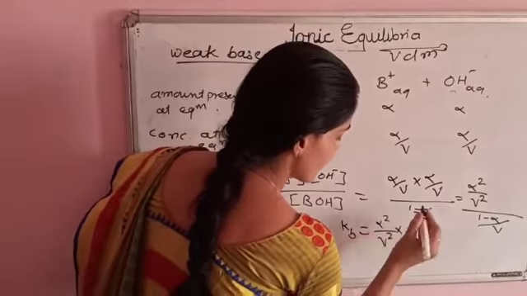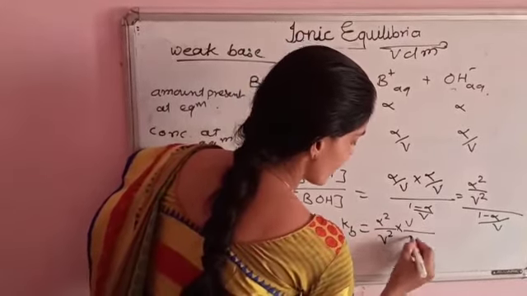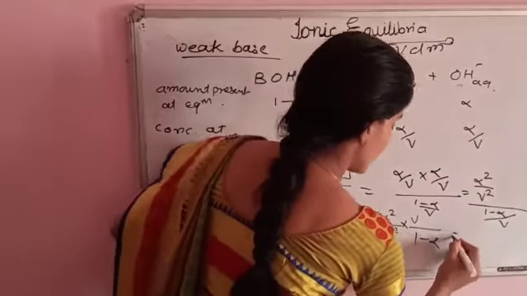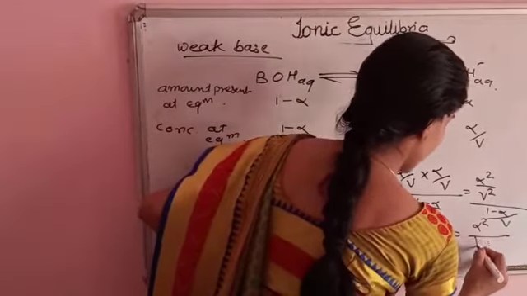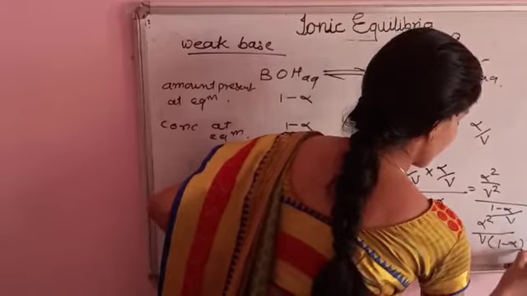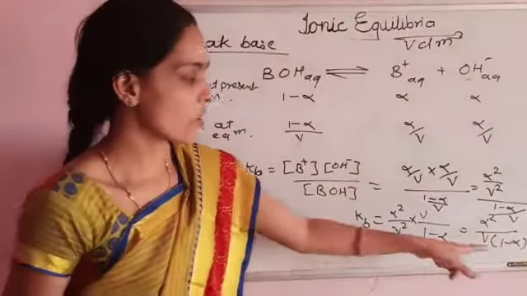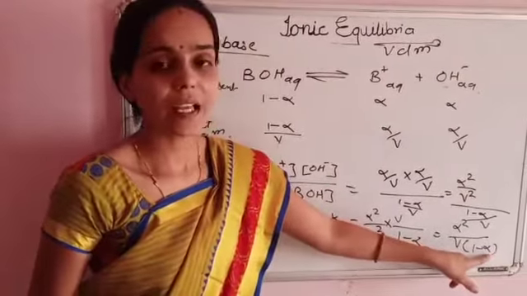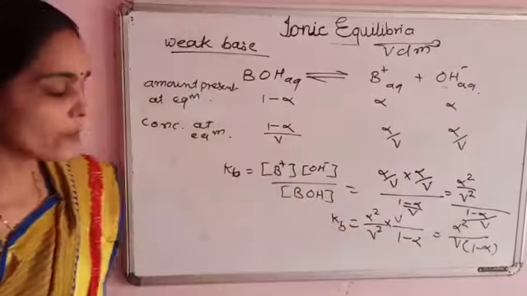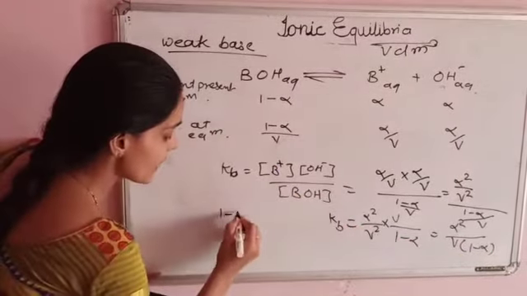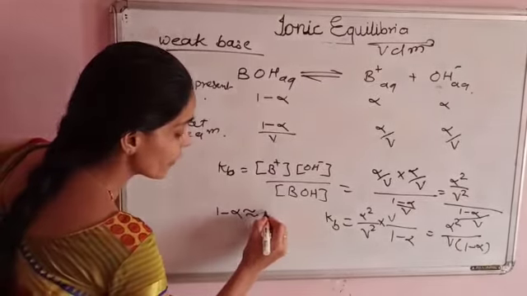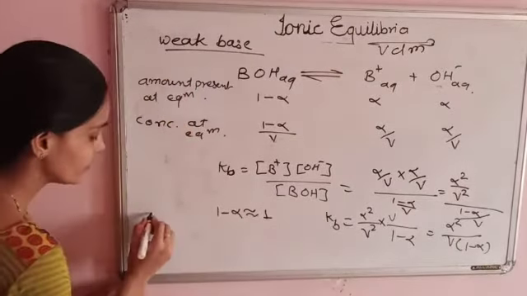Similarly for the weak acid, Ka is equal to alpha square divided by V into 1 minus alpha. The degree of dissociation for a weak base is very small. Therefore, 1 minus alpha is nearly equal to 1.